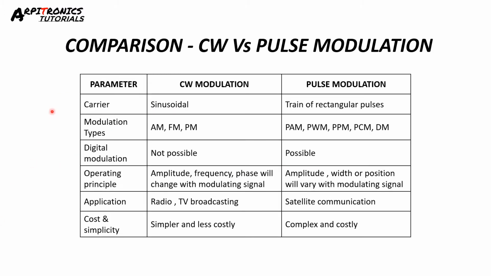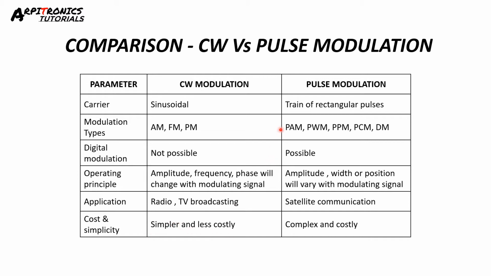Now, comparison between continuous wave and pulse modulation. In continuous wave modulation, the carrier is sinusoidal. Examples are amplitude, frequency and phase modulation. Here digital modulation is not possible. In this, amplitude, frequency and phase will change or vary with the modulating signal. It is useful in radio and TV broadcasting. It is simpler and less costly.